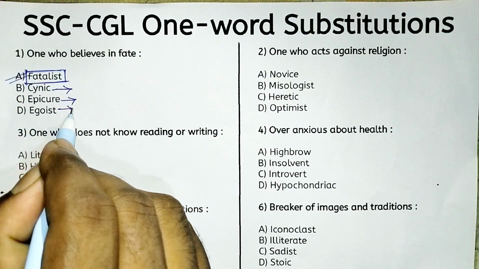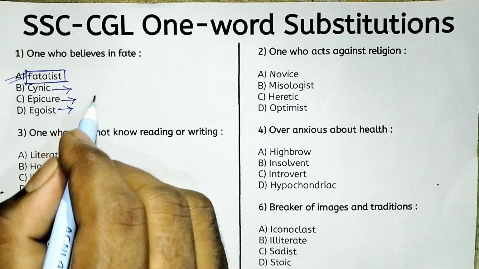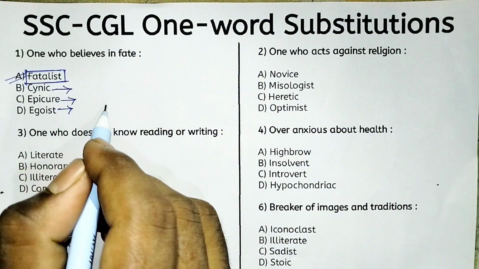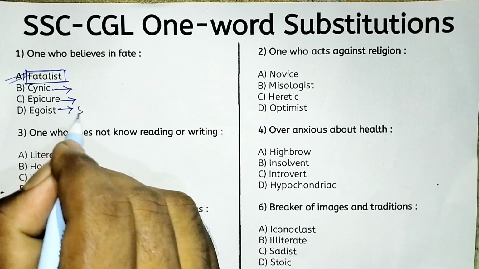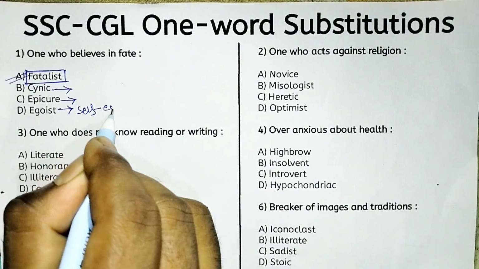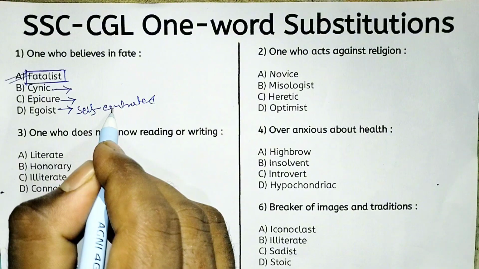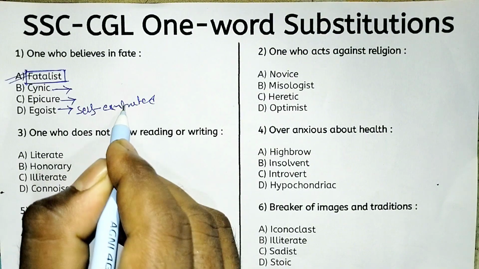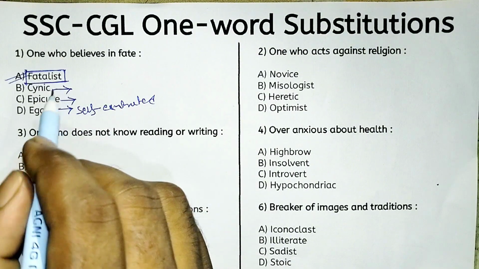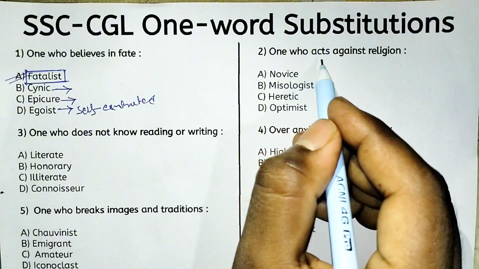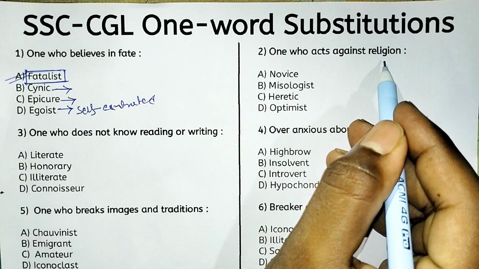An egoist person means a person who thinks only about themselves, one kind of self-centered. Okay, self-centered person, that is called egoist.